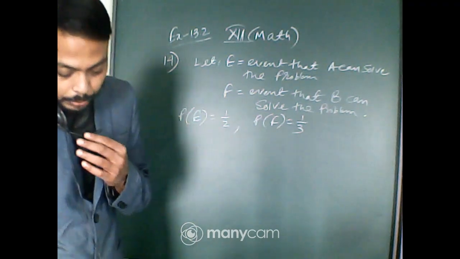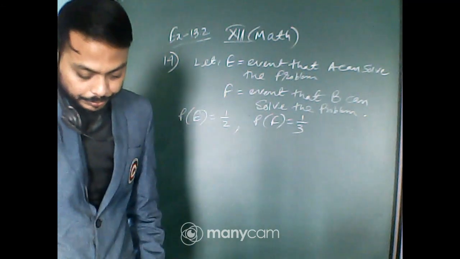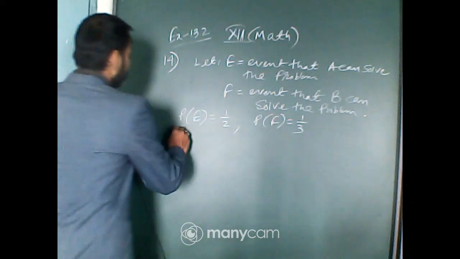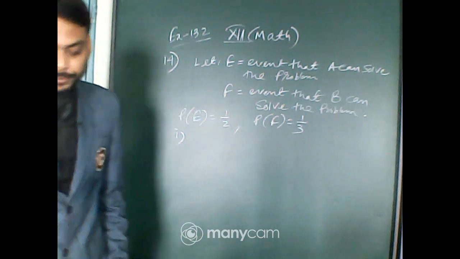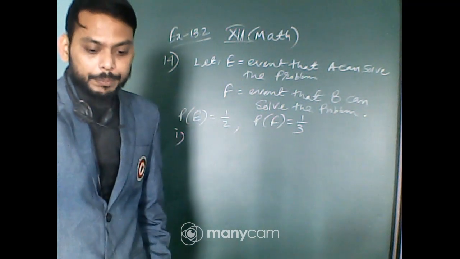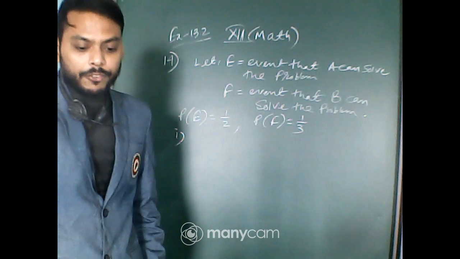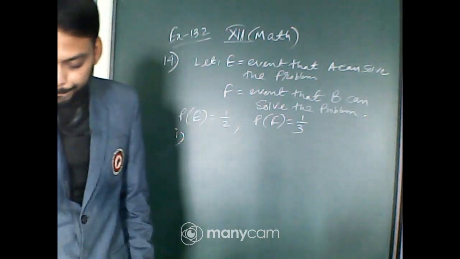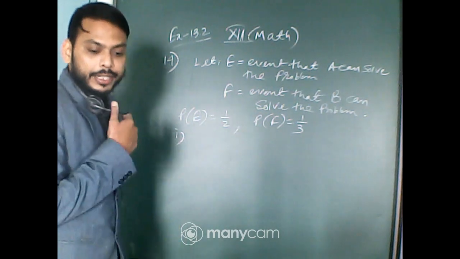If both try to solve the problem independently, find the probability that the problem is solved. The first question, problem is solved. That means P of E intersection F or E union F. Which one? Very good. Just write E.